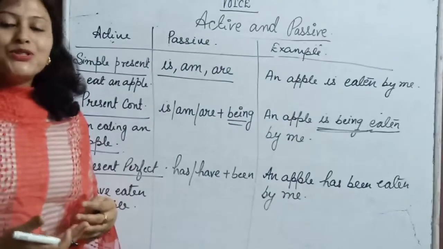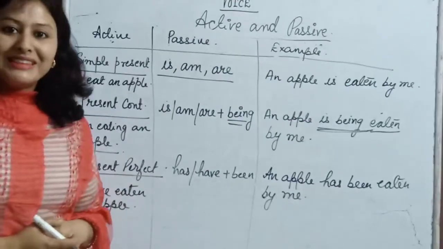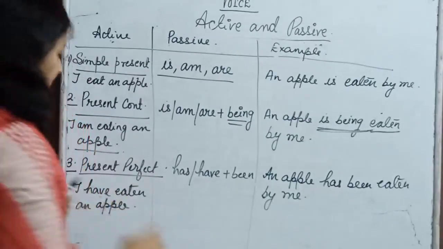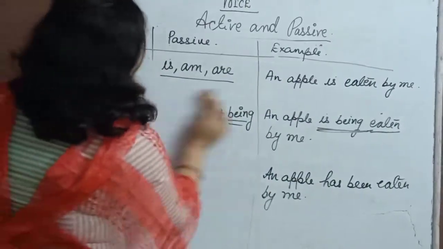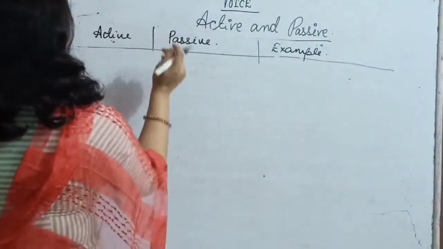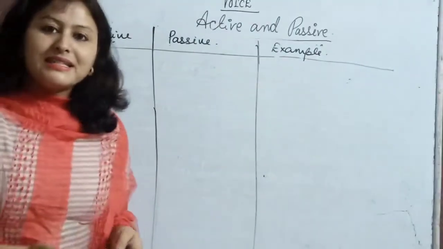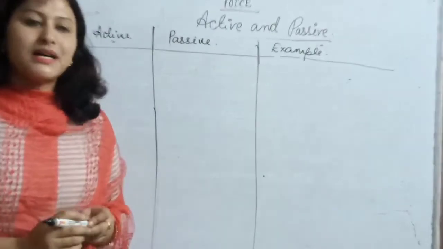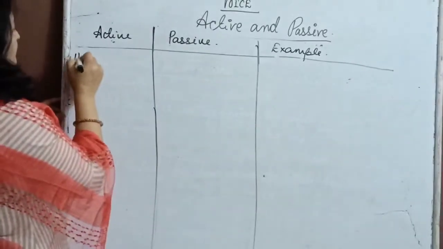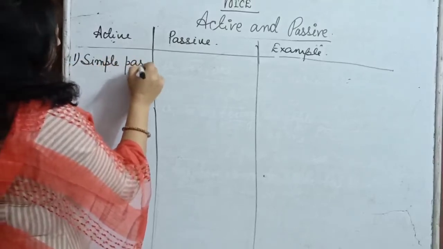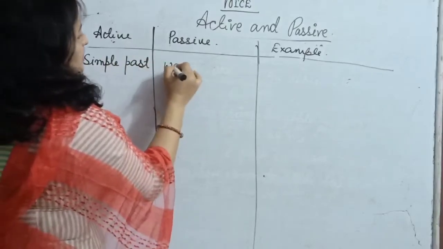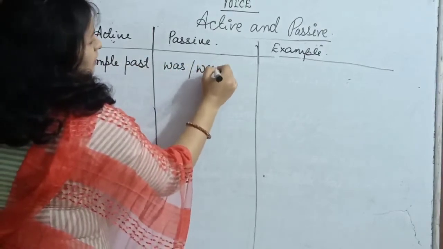Now let us jump to another tense form, that is past tense. Okay, so in past tense, again we will go with the simple past first. In passive, we will use the word was and were.